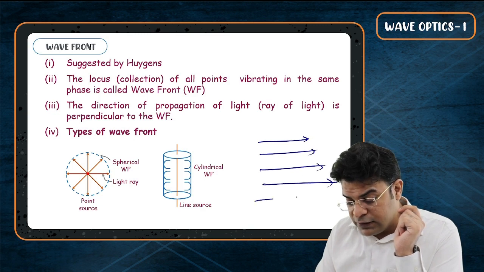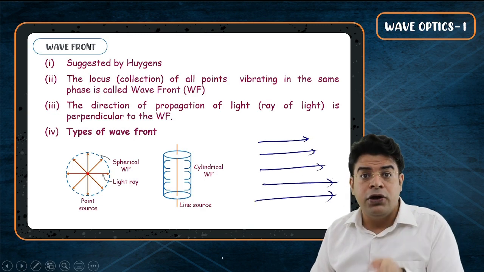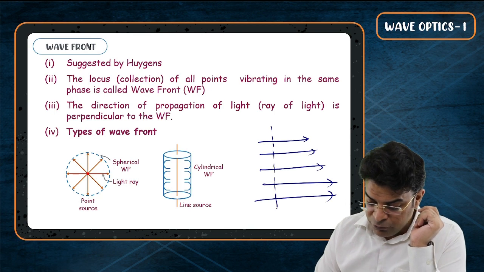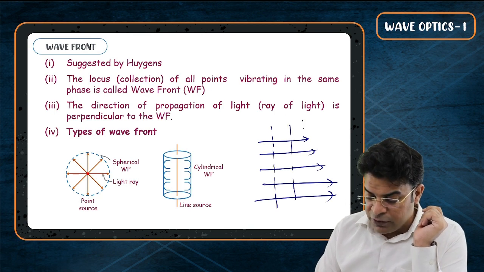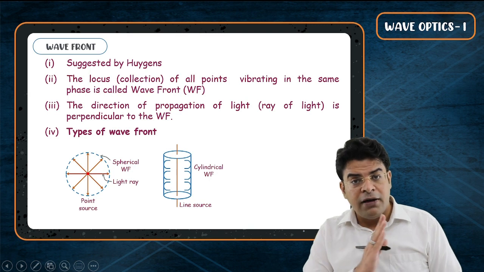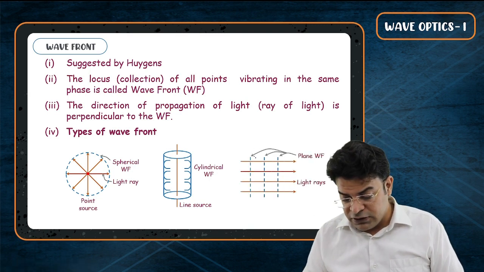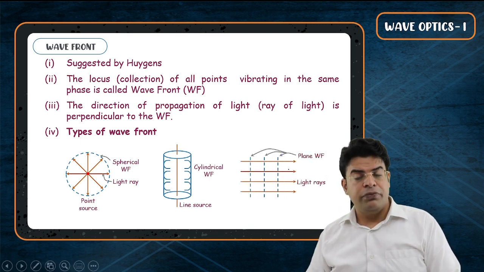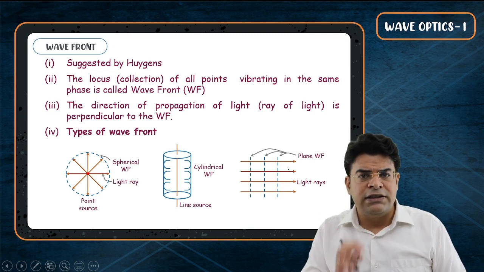So we know that the wavefront has to be perpendicular to the direction of propagation. So these type of parallel wavefronts we will get. So if you have got parallel rays of light, then the wavefronts are also parallel planes. Now let's understand the Huygens principle.